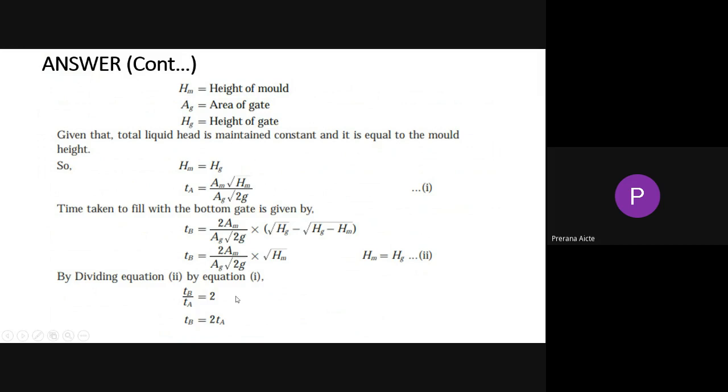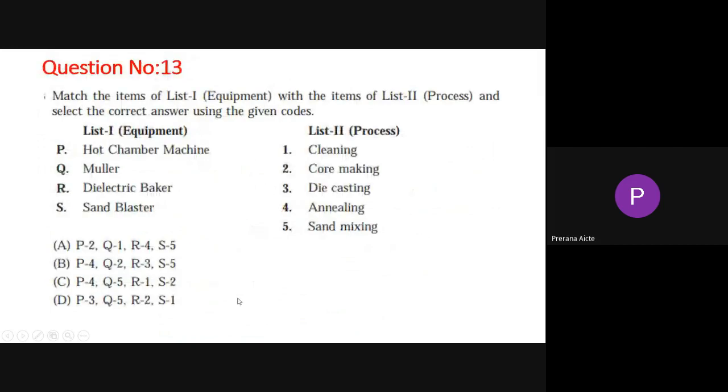Okay, now we will go for the 13th question. These are the theory questions. Match the items: list 1 is the equipment on the left side, and list 2 is the process, which process we are going to use with that equipment, and select the correct answer using the given codes. The equipment given are hot chamber machine, Muller, dielectric baker, and sand blaster. The processes are cleaning, core making, die casting, annealing, sand mixing. In which equipment will each process be used? We will see the answer.